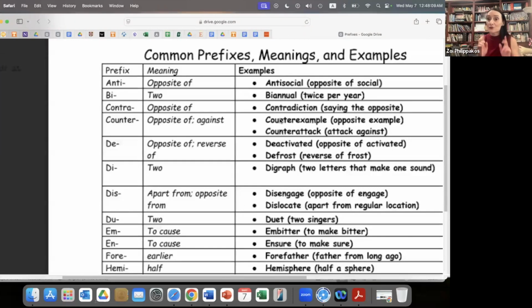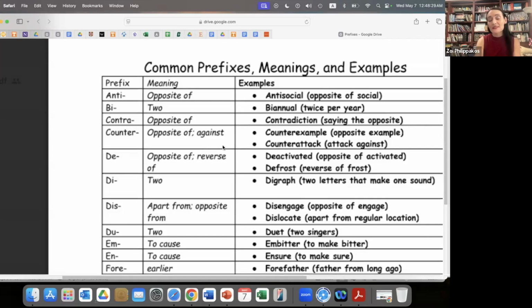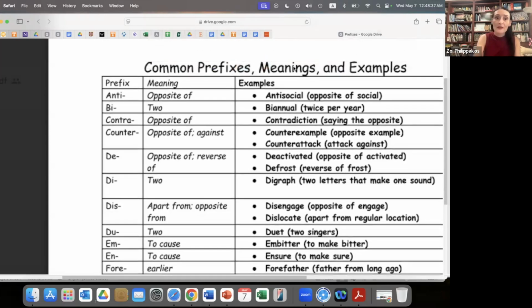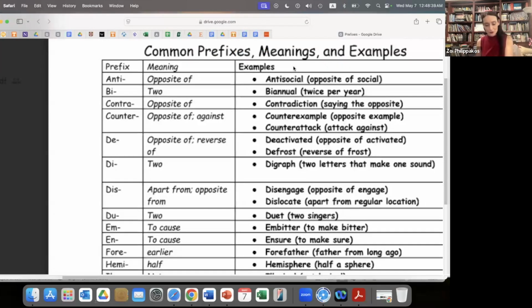I understand this. If you choose to do this, highlight the ones that you are working with so that the students can see what they're learning on this day, and how it is part of what they see on the wall. Otherwise, this is just a poster on the wall. It is not meaningful for the students. So again, we have common prefixes with meanings and examples, and you will see we have anti, opposite of, antisocial, the opposite of social. His behavior was very antisocial, meaning that it was not common to what others socially were doing. So again, we're working with meanings.